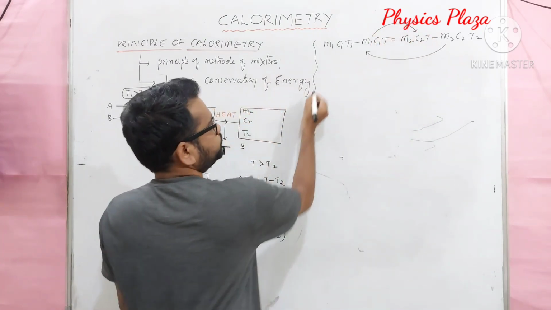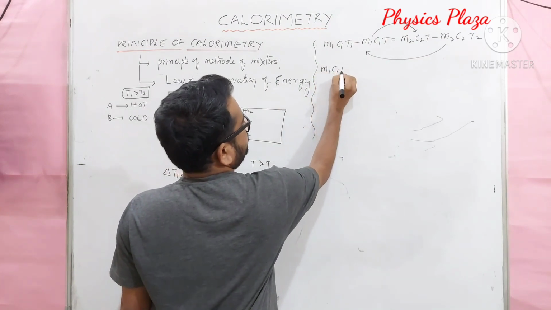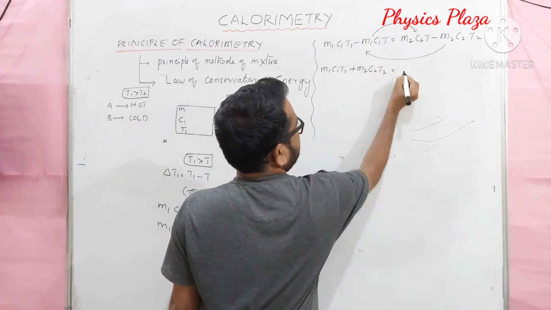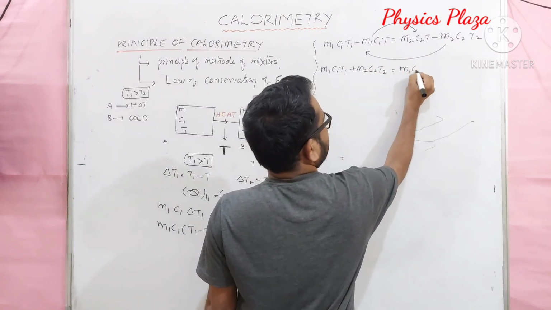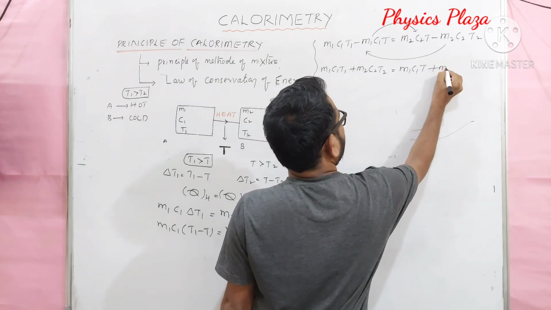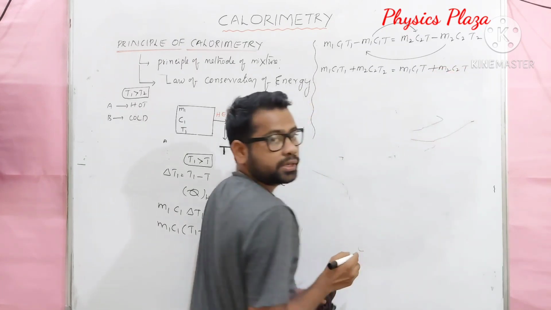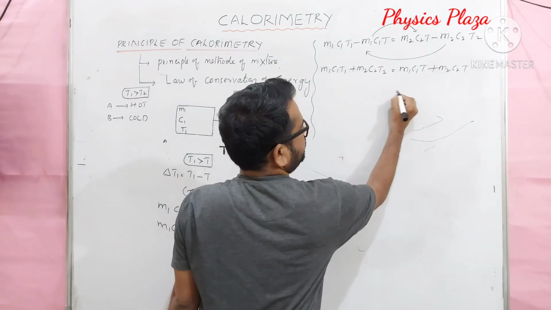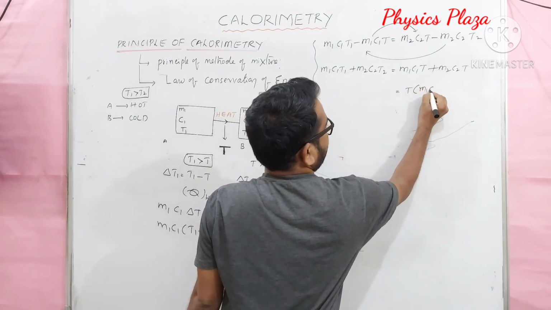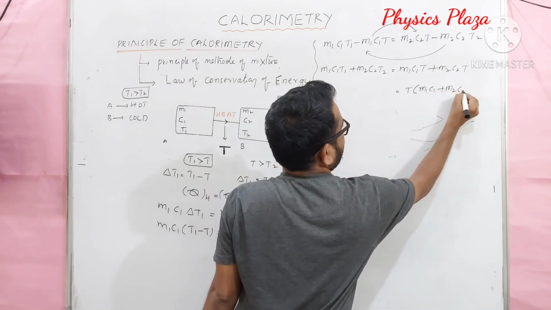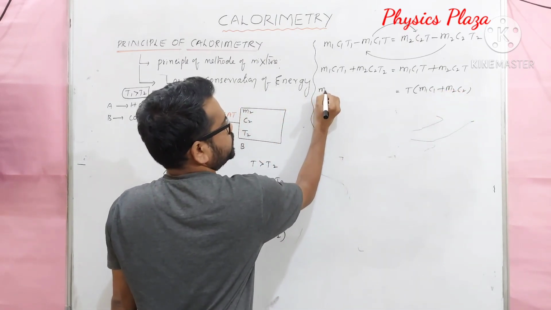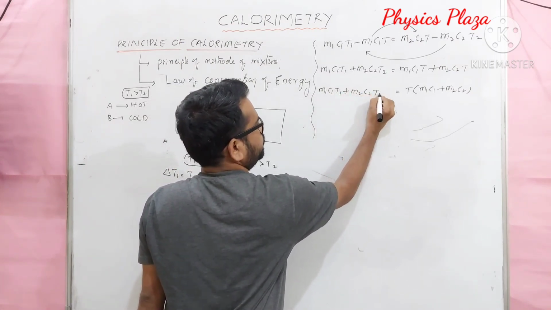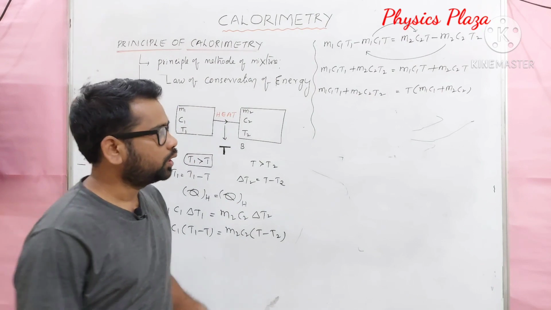Let us exchange. Here m1 c1 T1 plus m2 c2 T2 is equal to m1 c1 T plus m2 c2 T. Children, here we can take T as common. T into (m1 c1 plus m2 c2), and on the left side the term will be as usual, m1 c1 T1 plus m2 c2 T2.